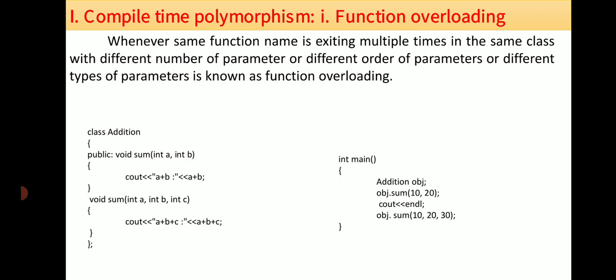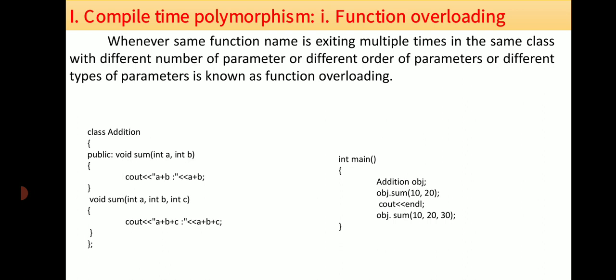In the first sum we are adding two integer numbers. In the second sum we are adding two floating type numbers. In the third sum we are adding two double type numbers. This means they have different types of parameters. If they differ in any of these three ways, then that function is called function overloading.